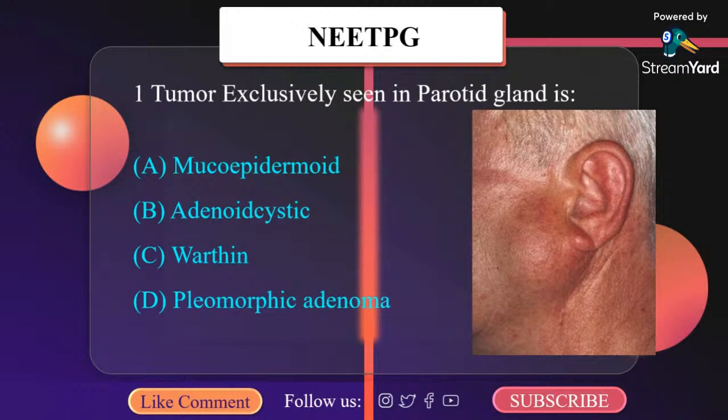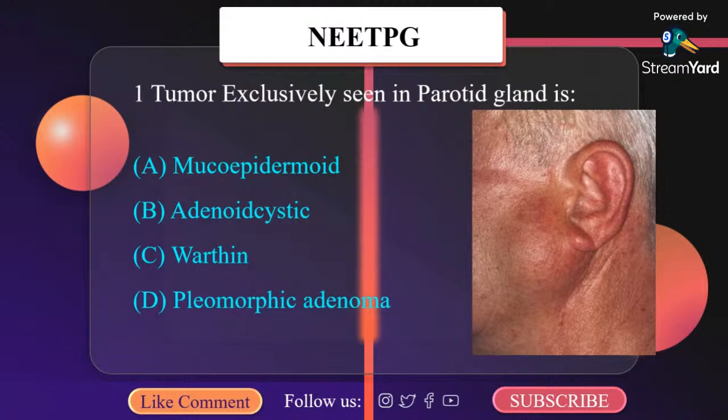Tumor exclusively seen in parotid gland is: A. Mucoepidermoid, B. Adenoid cystic, C. Warthin, D. Pleomorphic adenoma. Well, what do you think is the correct answer here? You can see from the image. Any guess?